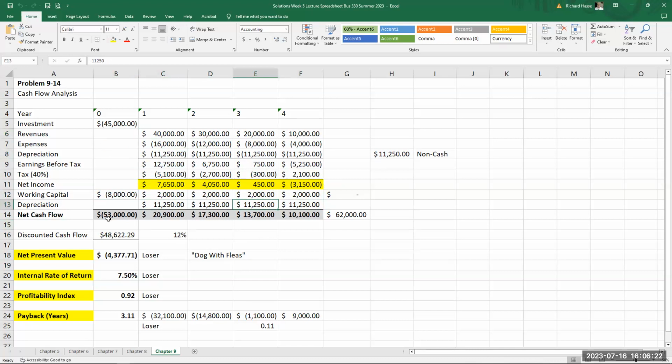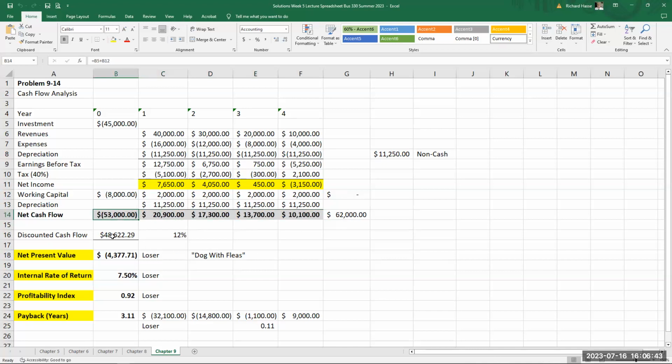And thus you have your cash flow. The investment plus the working capital in year 0, the net income plus or minus the working capital and depreciation, there's your cash flow. And in this case, the cash flow was $62,000 generated off an investment of $53,000.